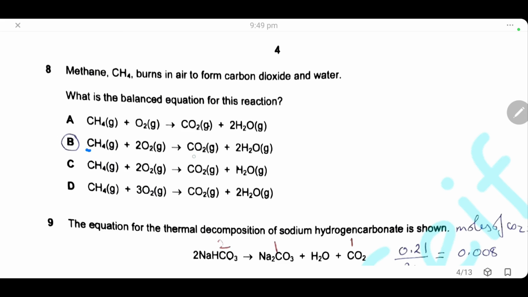So here we have one carbon, 4 hydrogen, 2 multiplied by 2 is 4. For oxygen, here we have 4, and here 2 plus 2 is 4, so the answer is B.